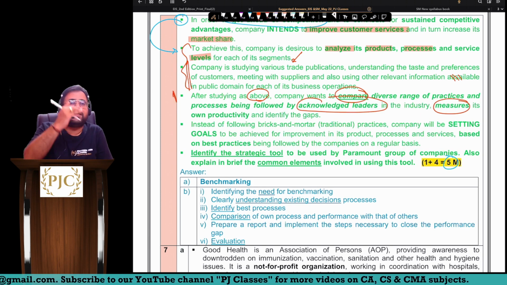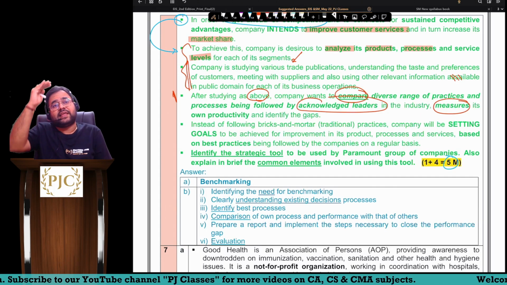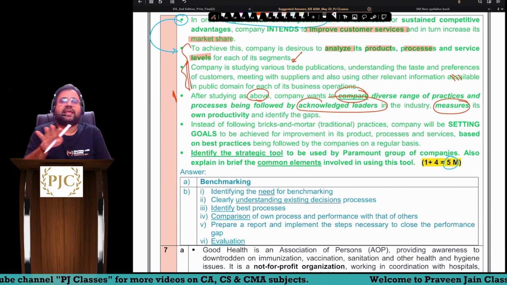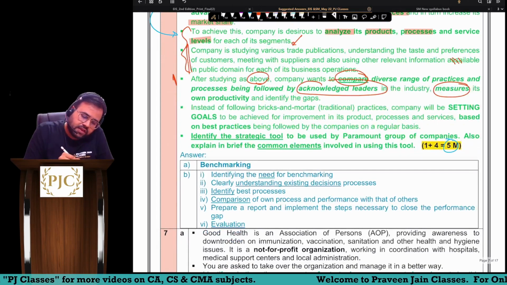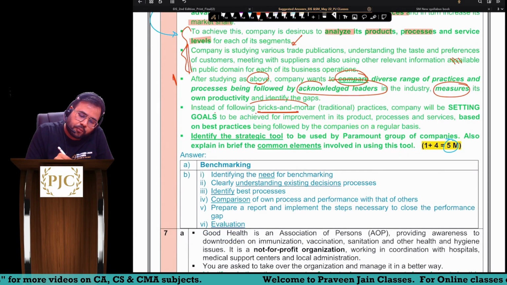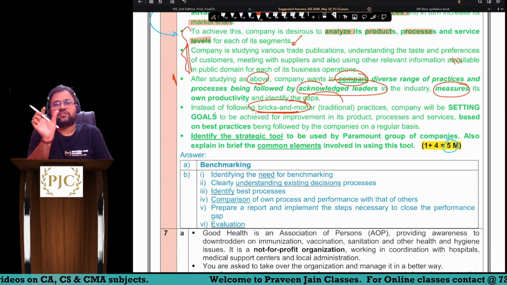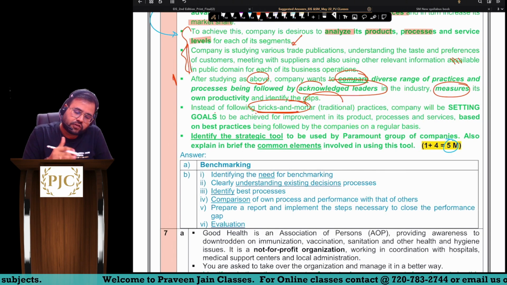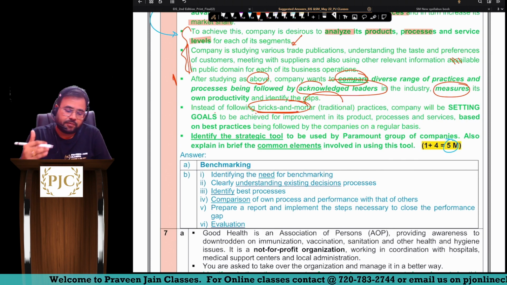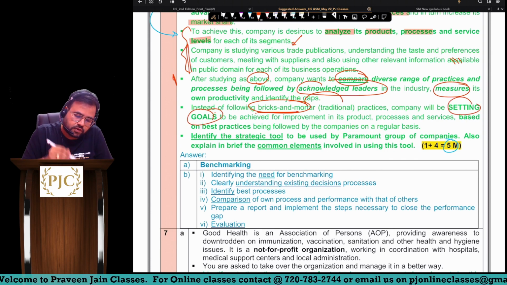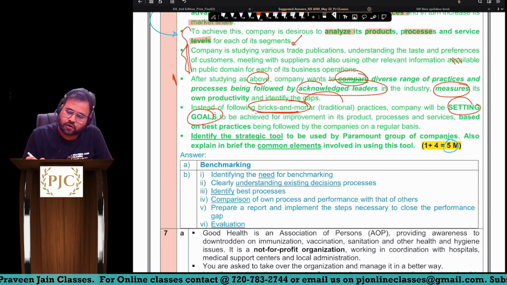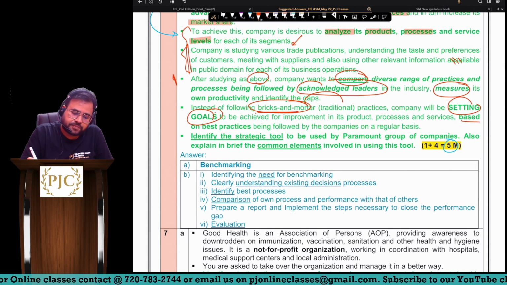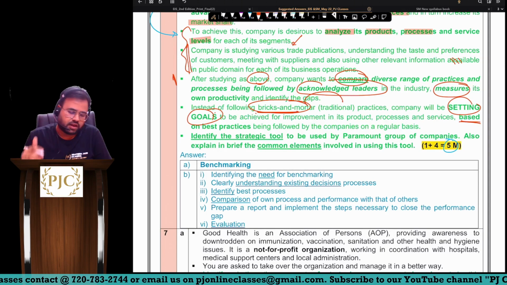Instead of following the bricks and mortar, which means traditional practice, company will be setting up the goals. Now this word traditional was not given in the question paper, I have introduced it, sir. So they want to set goals to be achieved for improvement in their products, processes and services, based on best practices being followed by the companies on regular practice.